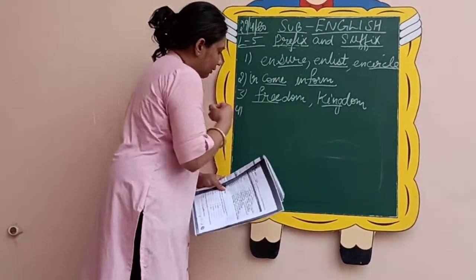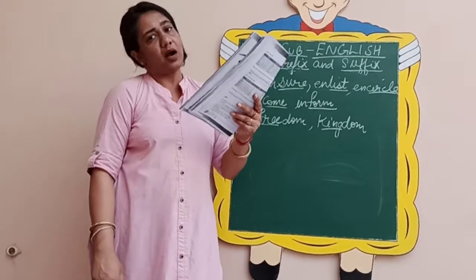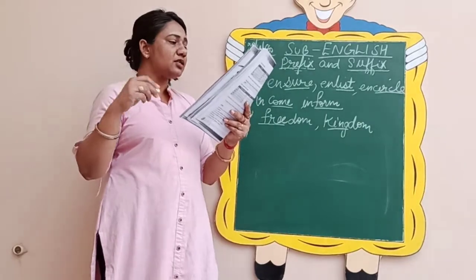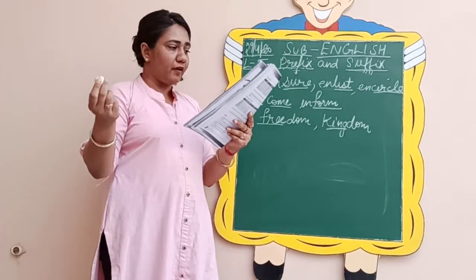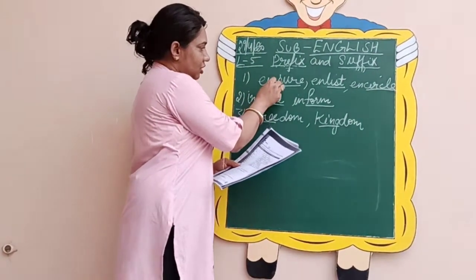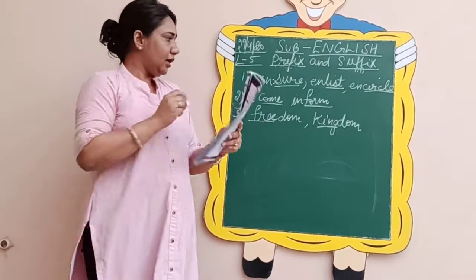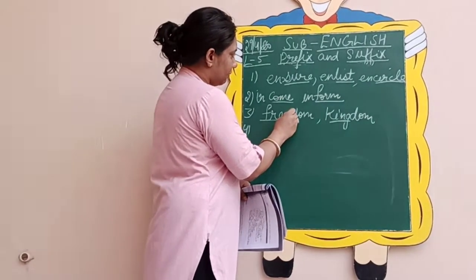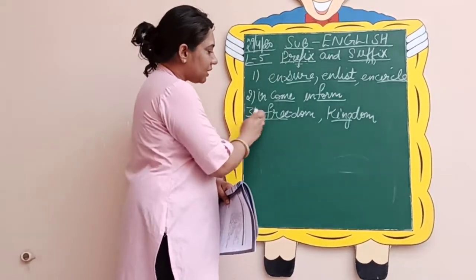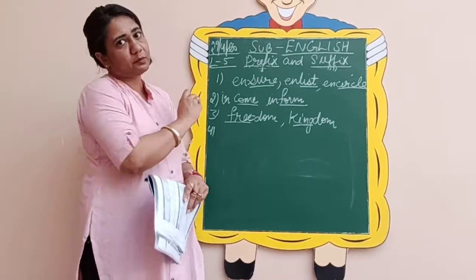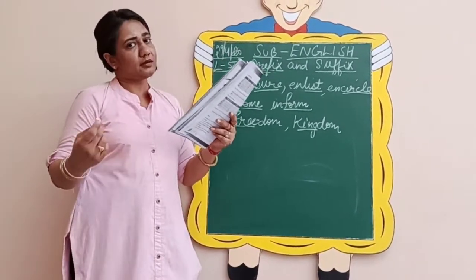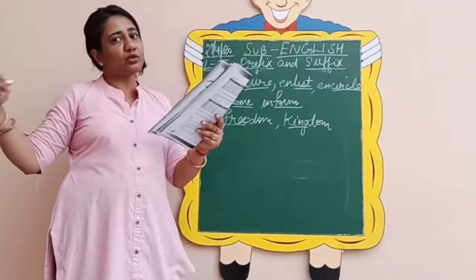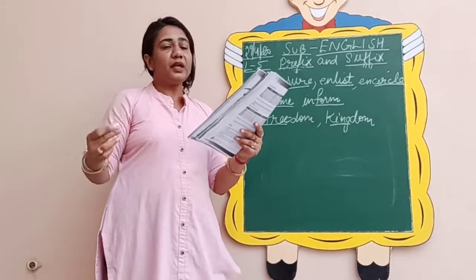Next is the fourth one, IR. So now you have to see just see that if it is a prefix, then this dash is given here. If it is a suffix, then the dash is given in the beginning. So this means you have to add on the first part. So this means it is a suffix. So let us see now IR. Obviously after that the dash is given. So this means IR is what? It is a prefix to be used.